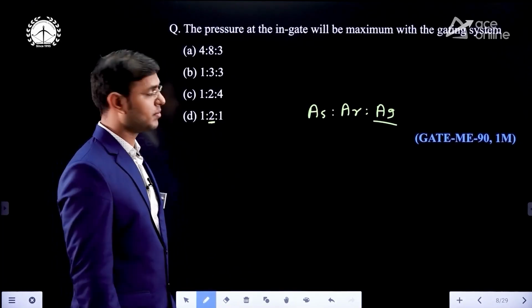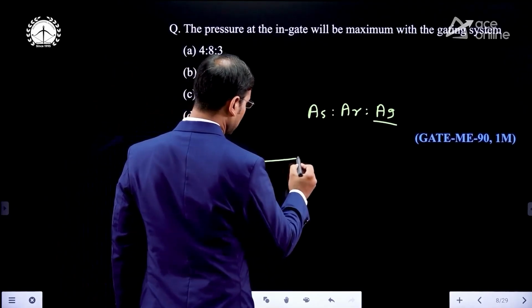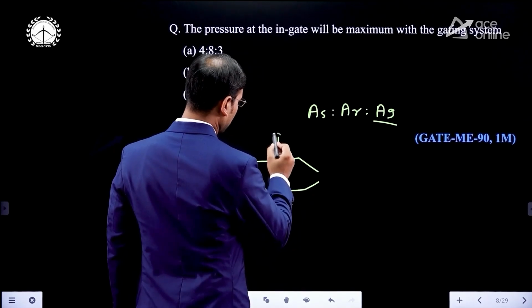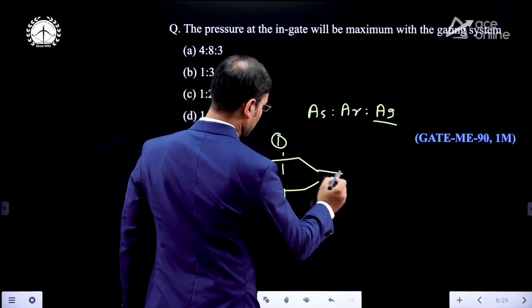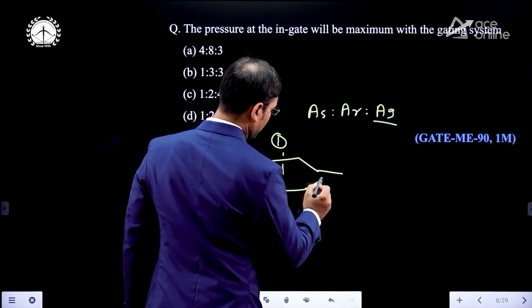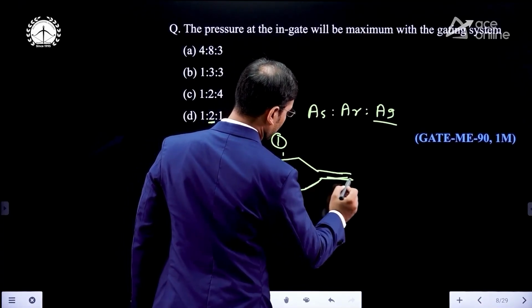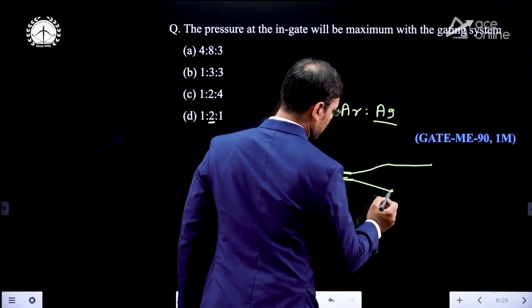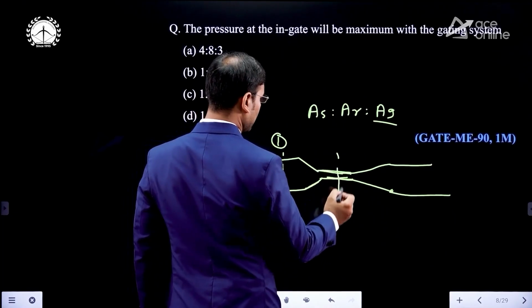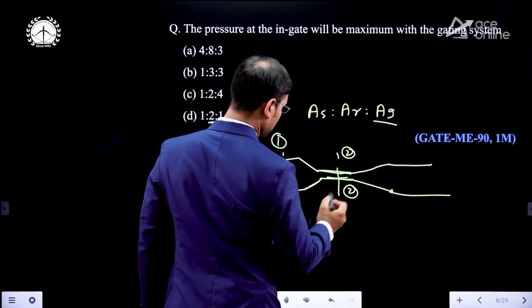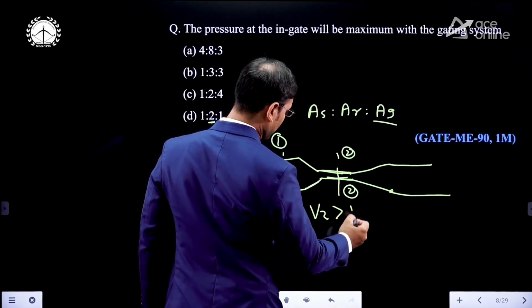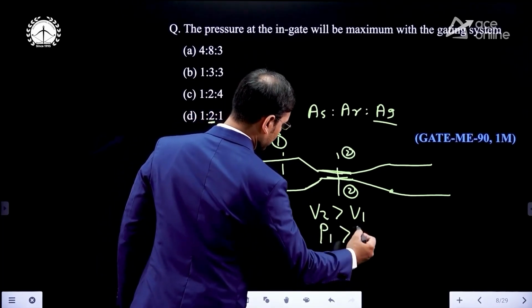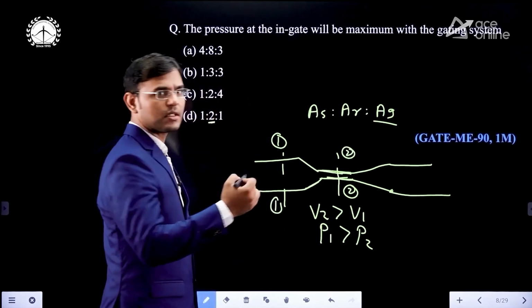Concept of venturimeter in the subject fluid mechanics. In the venturimeter you can see this is the section 1. Just see, I have drawn the section 1. Now this is the converging section. Now I am drawing here the sprue. The sprue is straight, and after that again a diverging section. Now you can see at the section 1:1 and this is the section 2:2. You can see that the velocity at the second section is greater than the velocity at the first section, and the pressure at section one is greater than the pressure at section two. Means where the area is bigger, the pressure is more.